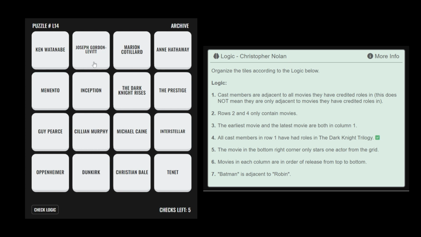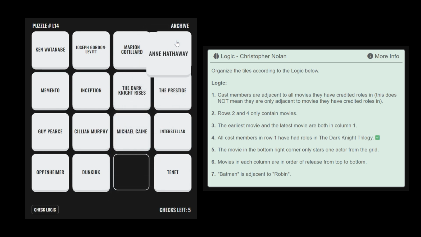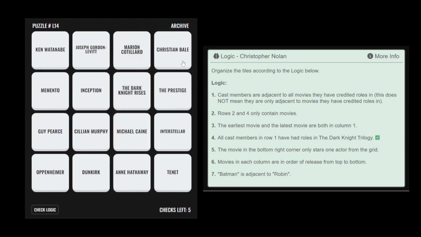are here and here. According to rule number 7, Batman, who is played by Christian Bale, must be adjacent to Robin, who is played by Joseph Gordon-Levitt. Christian Bale must also be adjacent to The Prestige. Therefore, Christian Bale must be placed in the top right corner, and Joseph Gordon-Levitt must be placed next to him.